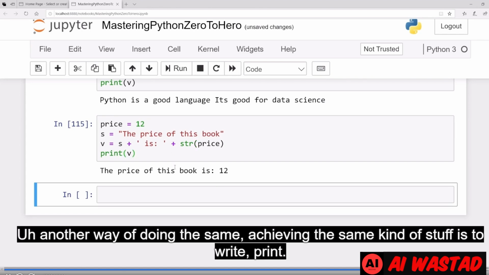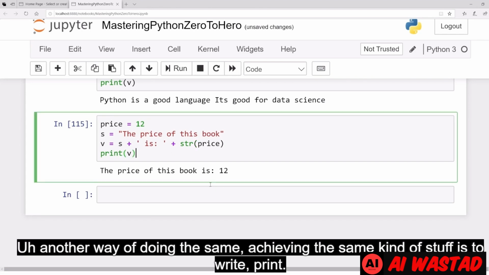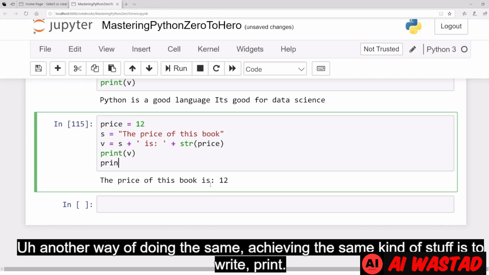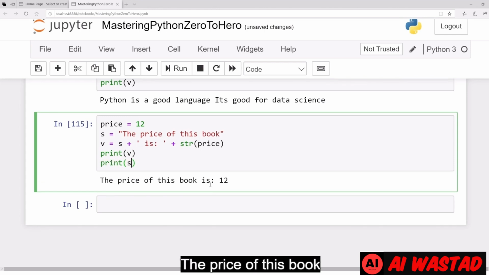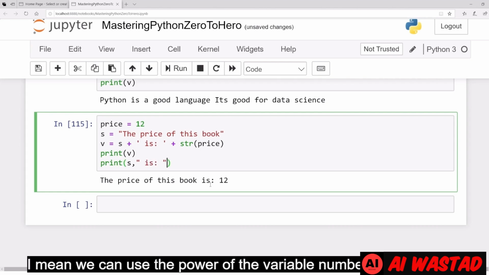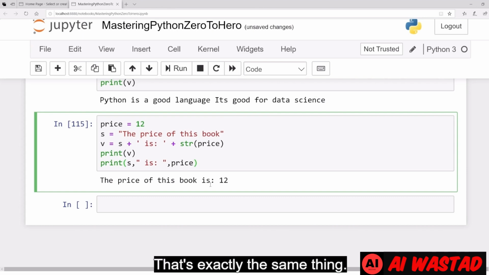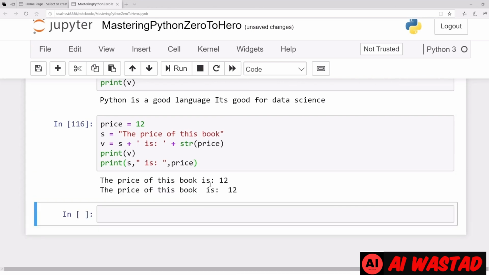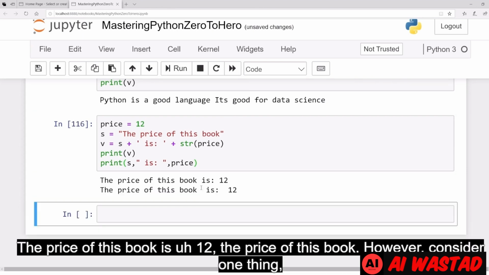Another way of achieving the same thing is to write print the price of this book is, and we can use the variable number of arguments of print, then price. That's exactly the same thing. The price of this book is 12.